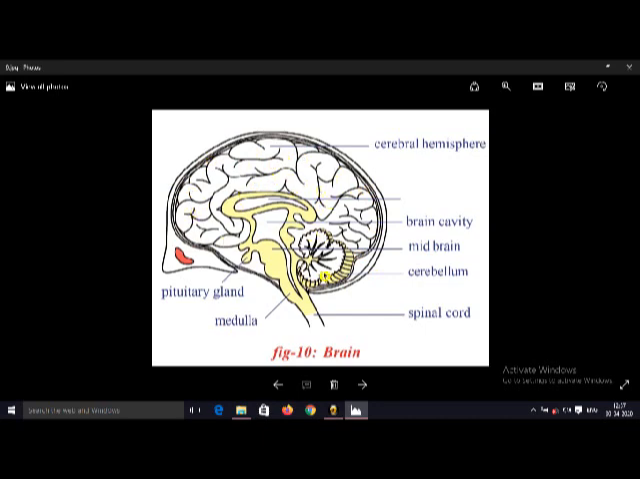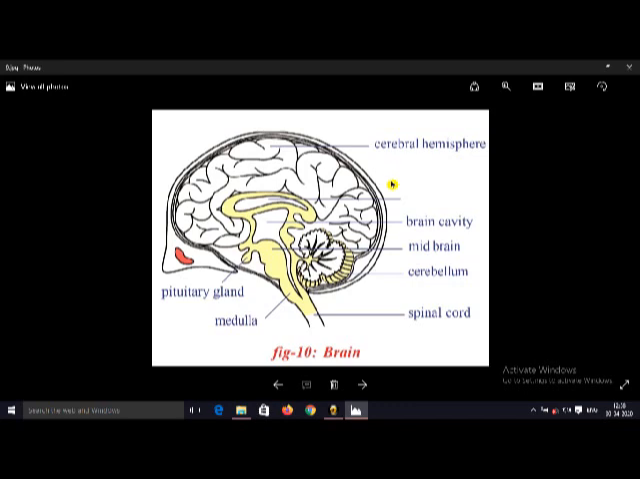The outer side of the brain is in gray color, and the center of the brain is in white color. The brain is divided into mainly three parts: forebrain, midbrain, and hindbrain. Forebrain, in Telugu, is called Mundu Medaru, midbrain is Madhya Medaru, and hindbrain is Venaka Medaru. The forebrain mainly contains two parts, cerebrum and diencephalon. Midbrain and hindbrain contain mainly two parts, cerebellum and medulla oblongata.